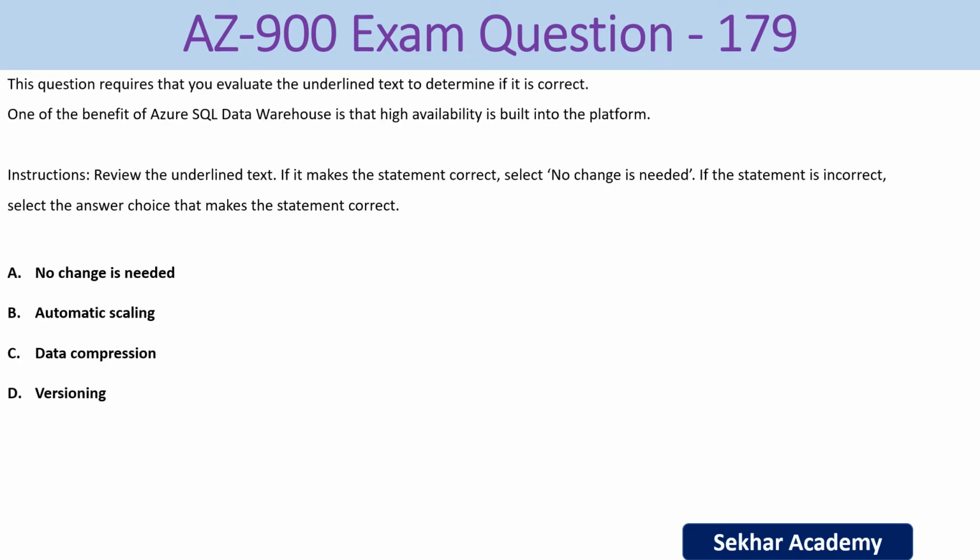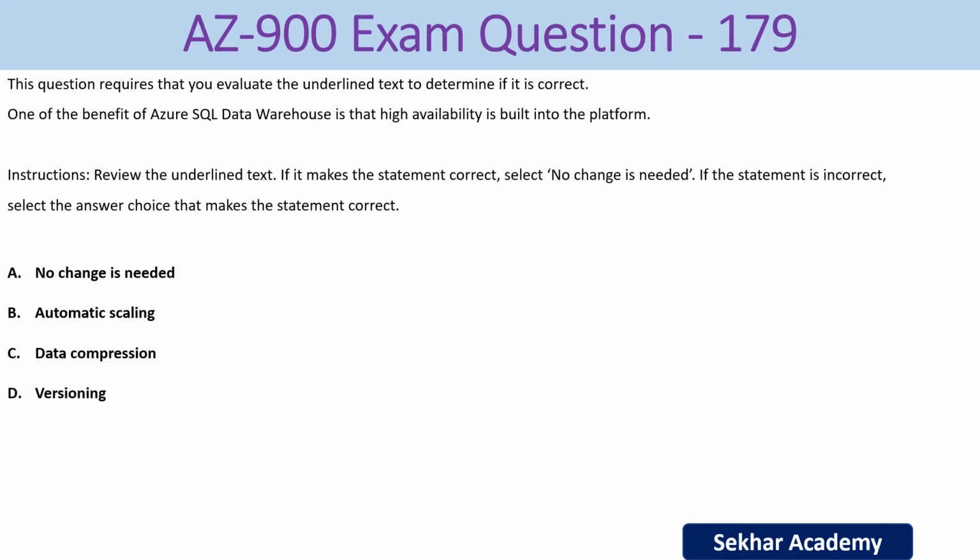AZ-900 exam question number 179. This question requires that you evaluate the underlying text to determine if it is correct. One of the benefits of Azure SQL Data Warehouse is that high availability is built into the platform. Instructions we have: review the underlying text. If it makes the statement correct, select no changes needed.